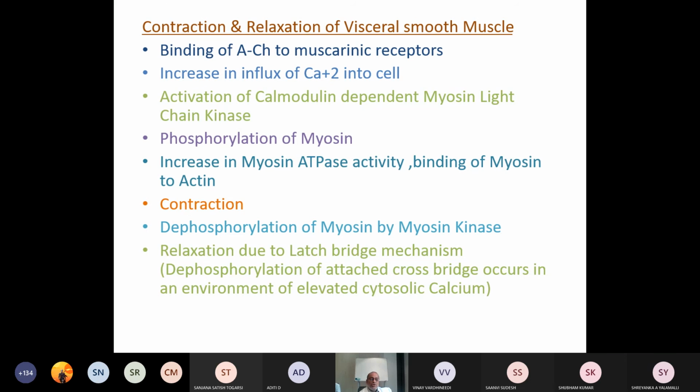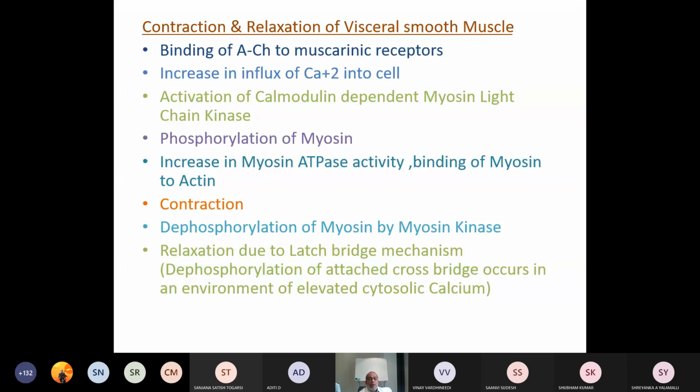Then the steps involved in relaxation: dephosphorylation of myosin by myosin phosphatase, and very important is the latch bridge mechanism. Relaxation due to latch bridge mechanism. What is the latch bridge mechanism? It is dephosphorylation of the attached cross bridge occurring in an environment of elevated cytosolic calcium.